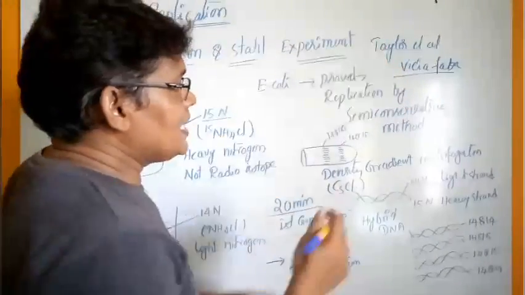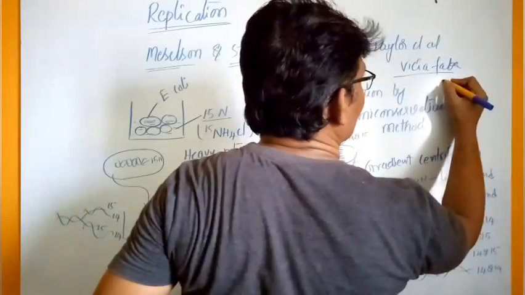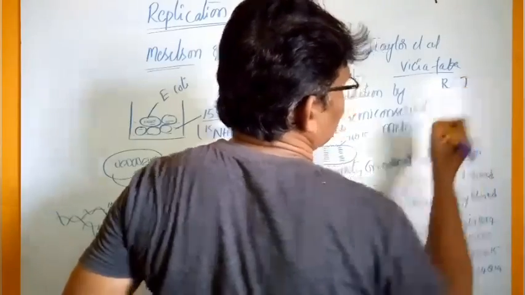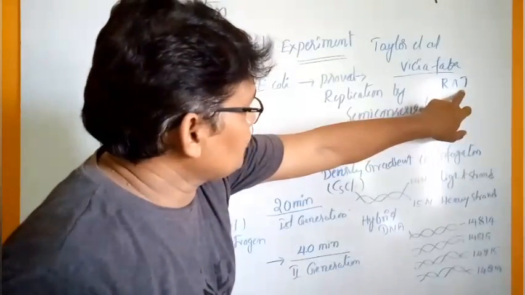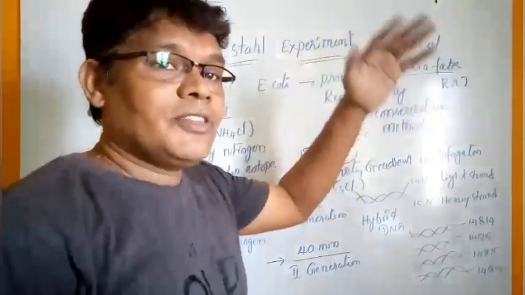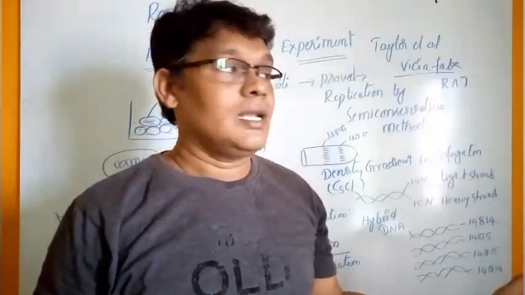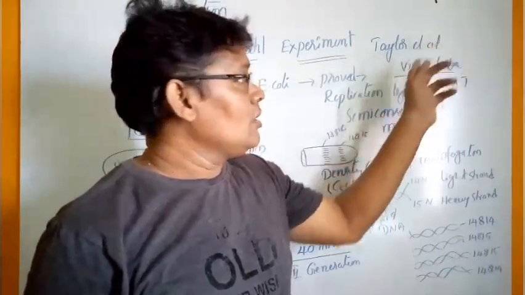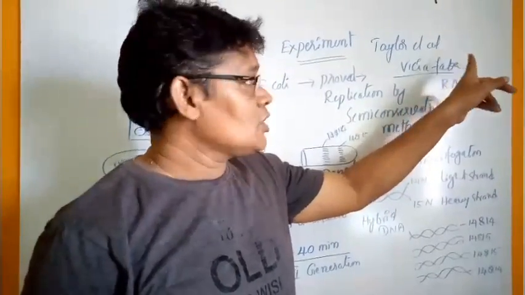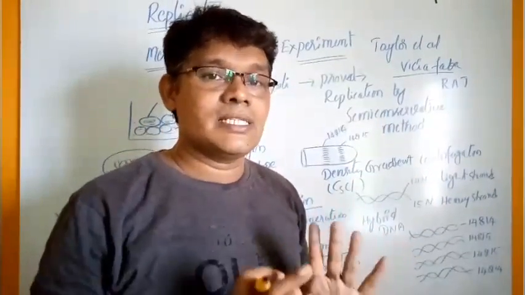Taylor utilized the radioactive element thymine, as thymidine, for incorporation into the DNA molecule. At the level of the chromosomes, replication of the DNA molecule occurs by the semi-conservative method, as shown by Taylor et al. in the Vicia faba leguminous plant.